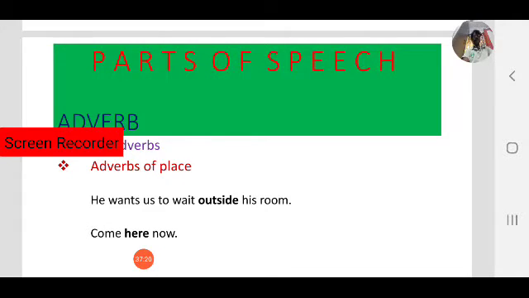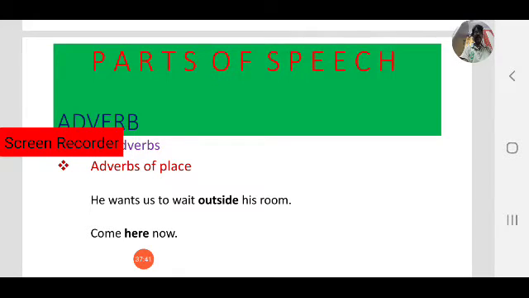So, for example, if somebody asks you, "Come here now," where he asks you, here. Okay, here is a place. Somebody asks you, "Come here now." Okay, here is an adverb of place.